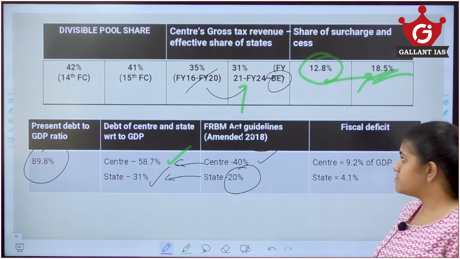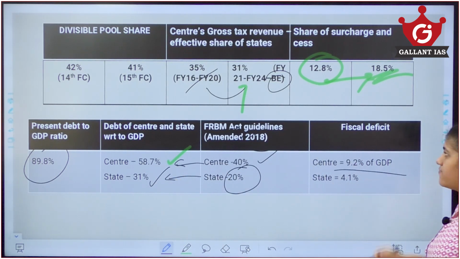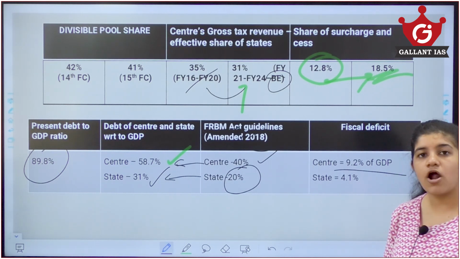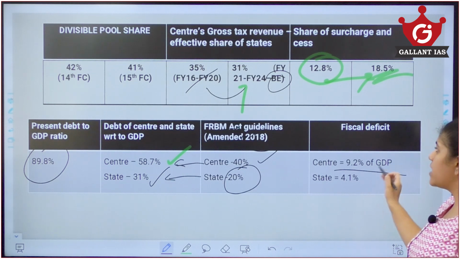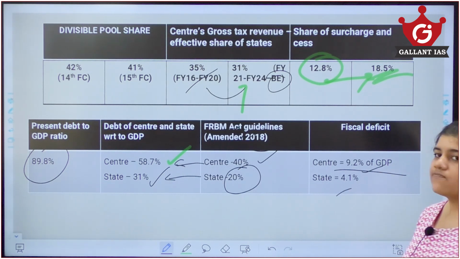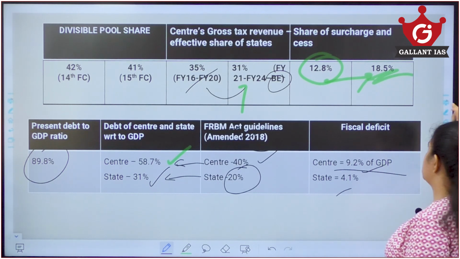Now you see here, it has exceeded by 18.7% in the case of center and about 11% in the case of state. And also the fiscal deficit, that is the total expenditure of the central government is more than their receipts. That fiscal deficit has also increased for the center and state. Average has 4.1% of the state.